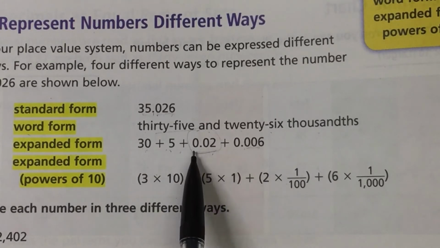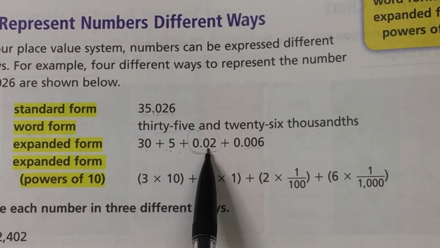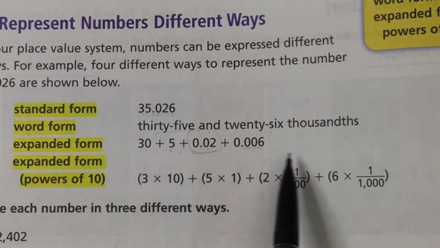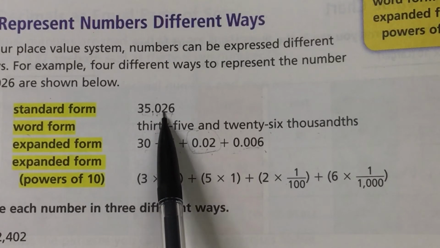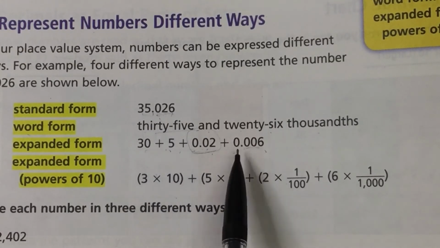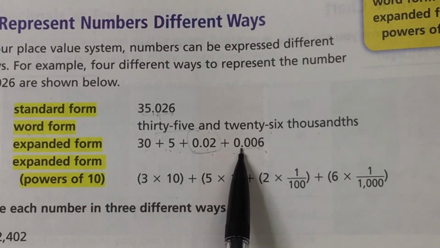So we write 2 hundredths like that with the 0 in the ones place and the tenths place. And then here we have 6 thousandths. So we take that 6, we count how many zeros would be in front of the 6 based on how many digits are in front of the 6 before we get to the decimal point.